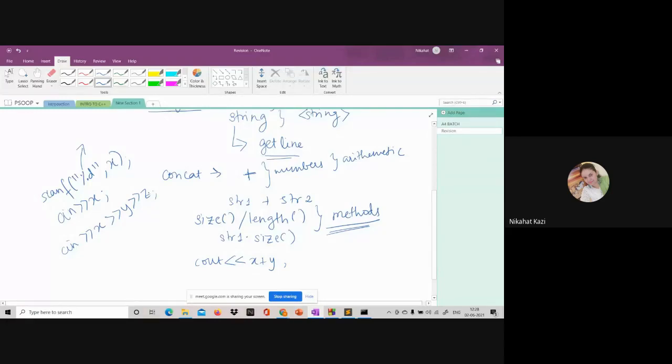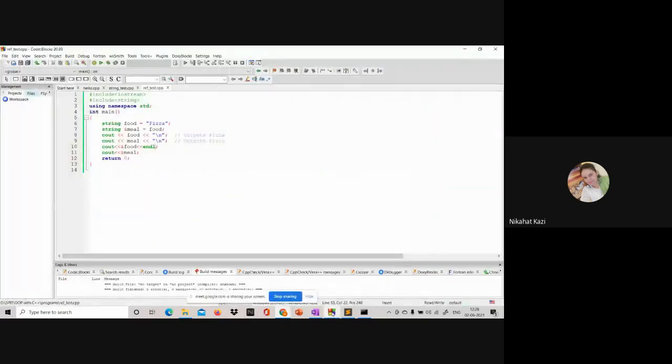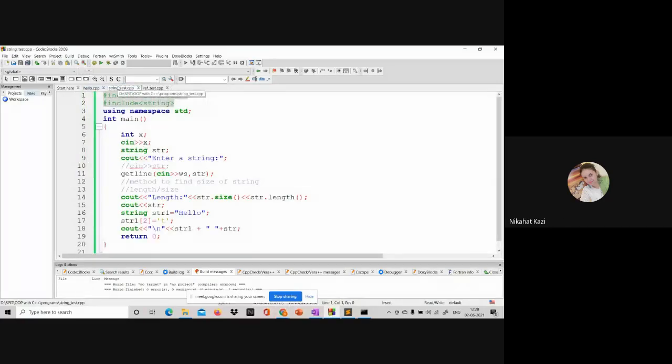So yesterday we stopped at one point where the program was not running for some reason. I will just get back to that. I wrote a program where I had declared an integer variable x and a string str. I got the same doubt in the lab. Let me clarify it.